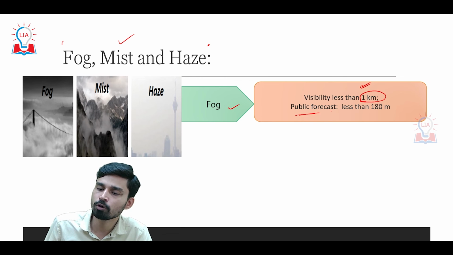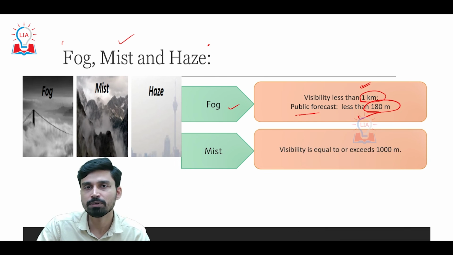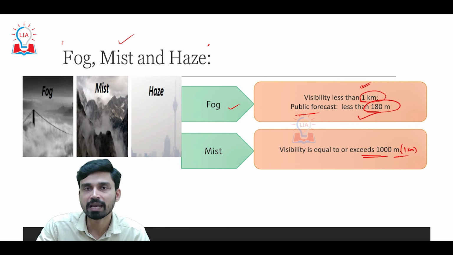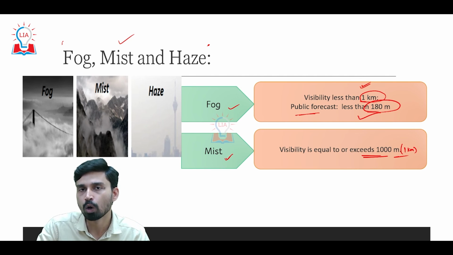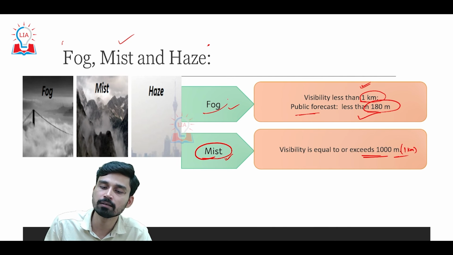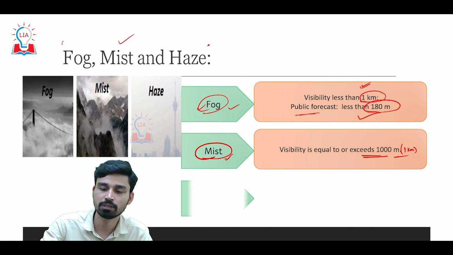And as far as the public forecast is concerned, if visibility is less than 180 meters, in that case it is said that fog has developed. On the other hand, the term mist is used if the visibility is equal to or exceeds 1000 meters, that is 1 kilometer. That means mist can be said to be a lighter form of fog. In mist, the visibility does not reduce to such an extent as in fog. And also the reason is because the amount of water vapor present in the atmosphere when mist is forming is much less as compared to the amount of water vapor present in fog, and that is why density differs.